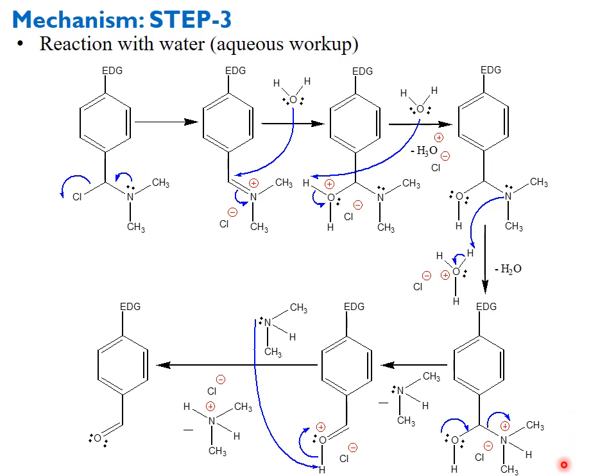So the mechanism of the reaction consists of 3 steps. First step is the generation of the electrophile. The electrophile is the iminium ion. The electrophile is generated by the reaction of phosphorus oxychloride with DMF. The second step is the reaction of the iminium ion electrophile with a nucleophilic species, that is an electron rich species, or the aromatic system, and it gives an amine compound.